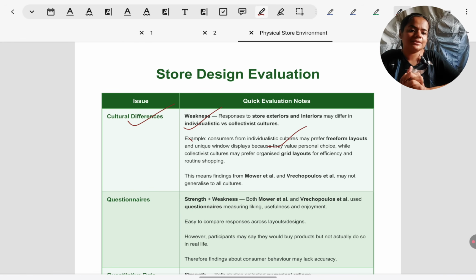Whereas in the West, because those are individualistic cultures, people do give importance to themselves and their experiences of shopping, and they don't see it only as a duty. So they might prefer free-form layout, as we saw in this study. Ryckopoulos also, there was much appreciation for free-form layouts. The study was done in Greece, so at least we can remember it was in an individualistic culture. Though it's not given here, you can give an example from exteriors also. For the Mower et al. study, we see people prefer landscaping and window displays. Again, it was done in an individualistic culture, I think in the USA.